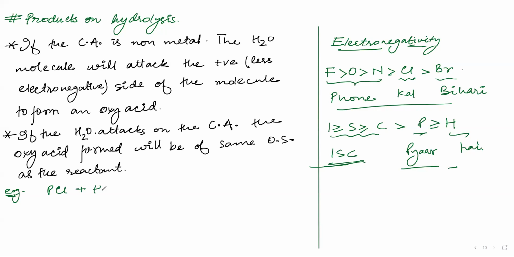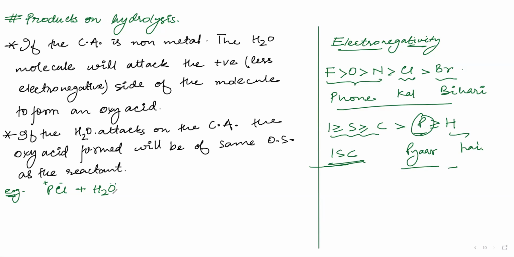And I reacted this with H2O. So which is more electronegative here? Chlorine is more electronegative. What is the positive side? Phosphorus is positive, and chlorine is the negative side, right? As you can see here, phosphorus comes way behind chlorine.